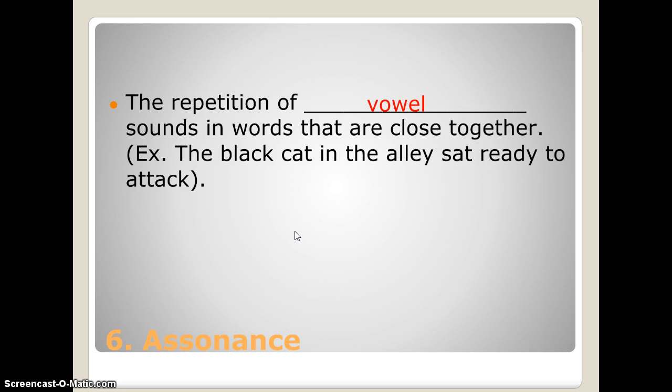Assonance is the repetition of vowel sounds that are in words that are close together. So instead of looking at the beginnings of words for s and sh and b sounds, we're going to be looking within the words for those a, e, i, o, u, and sometimes y sounds.